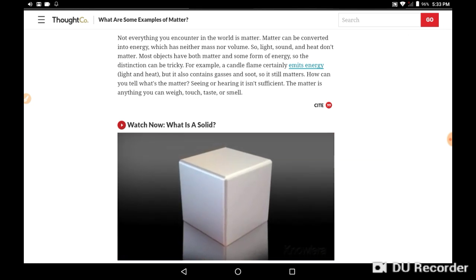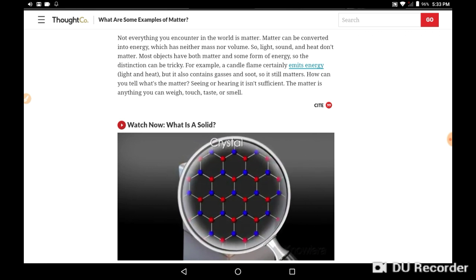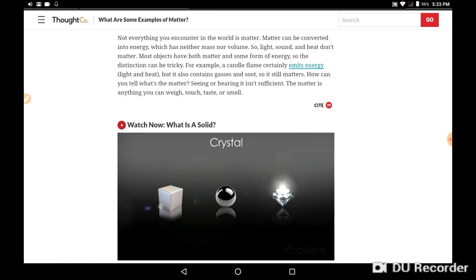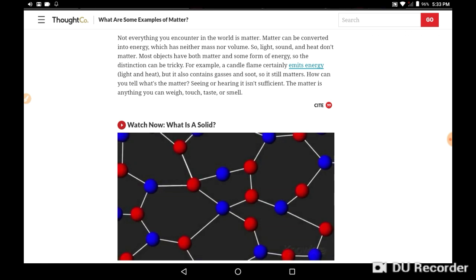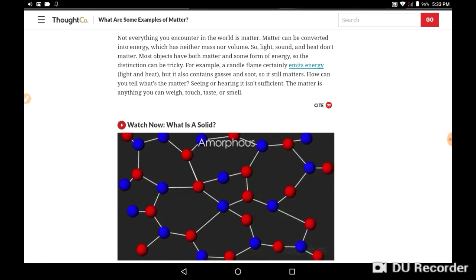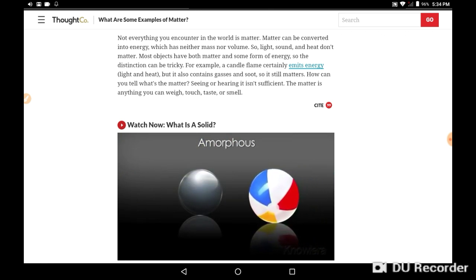Solids are sometimes classified by how their atoms are arranged. If the atoms in a substance are in a pattern, the solid is known as a crystal. Common crystals are ceramics and diamonds, which are large single crystals. If the atoms in a substance are not arranged in a pattern, the solid is called amorphous, which means without a form. Common amorphic solids include plastics and glass.